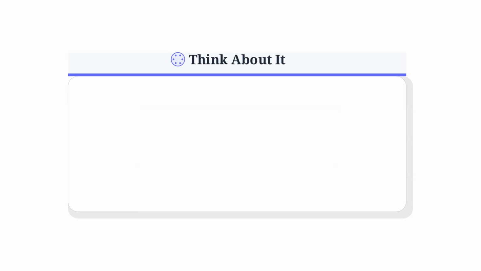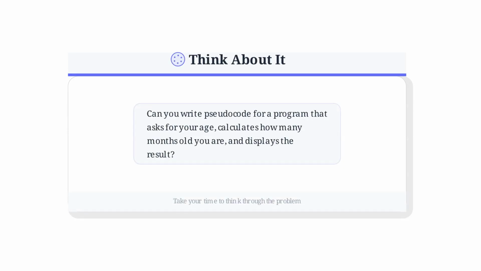Time for your first challenge. Can you write pseudocode for a program that asks for your age, calculates how many months old you are, and displays the result? Take a moment to think it through step by step.